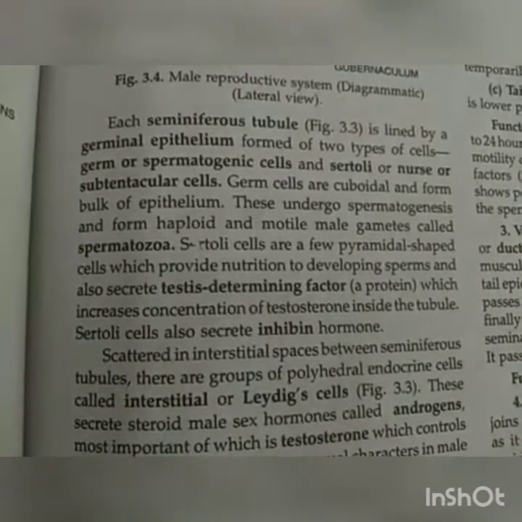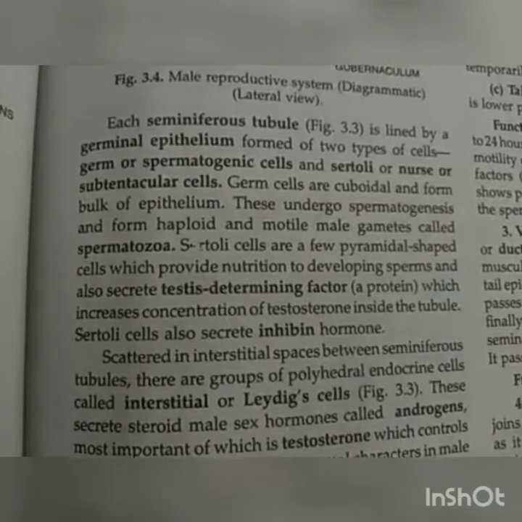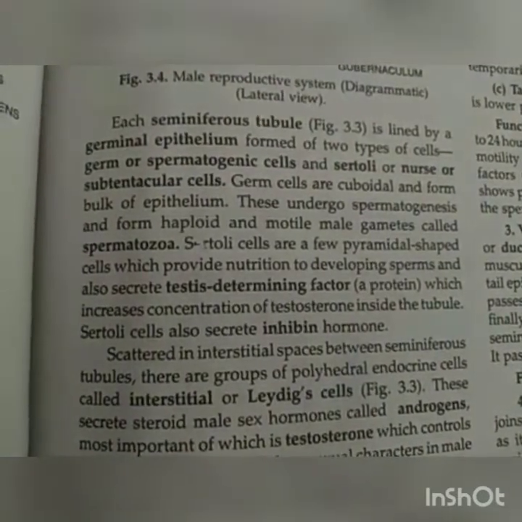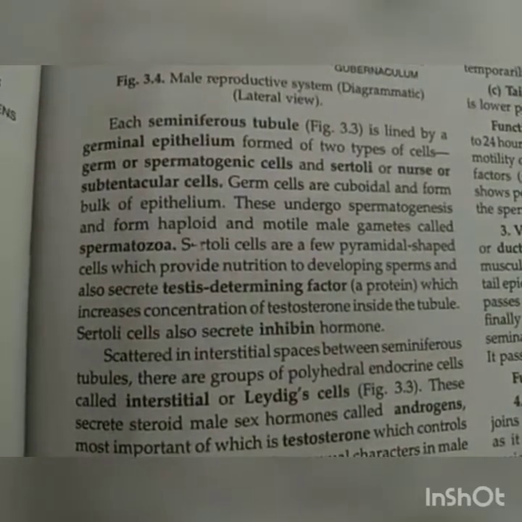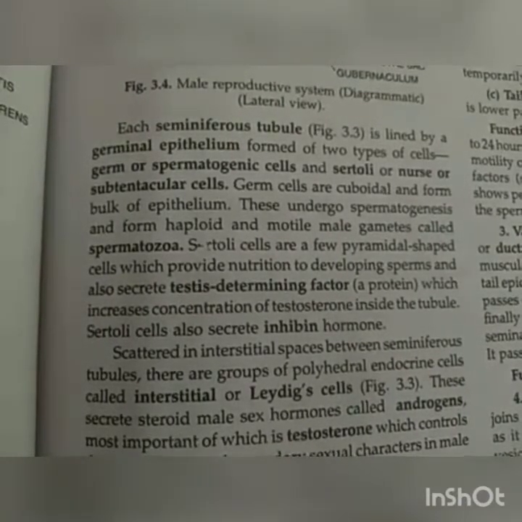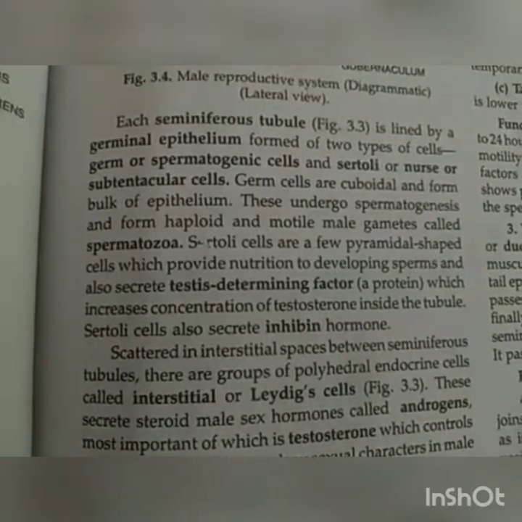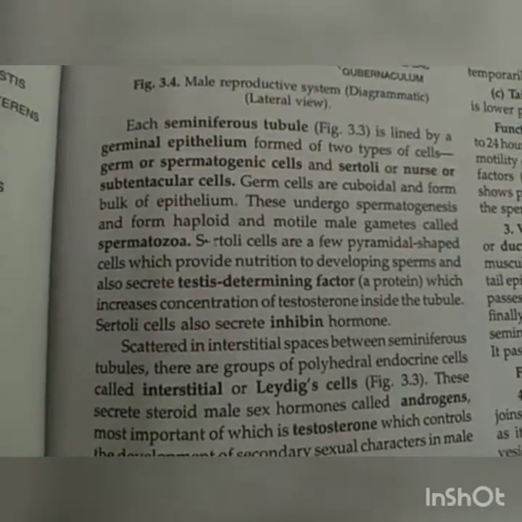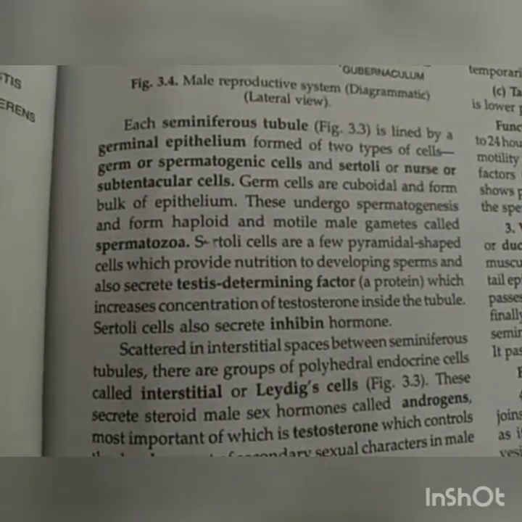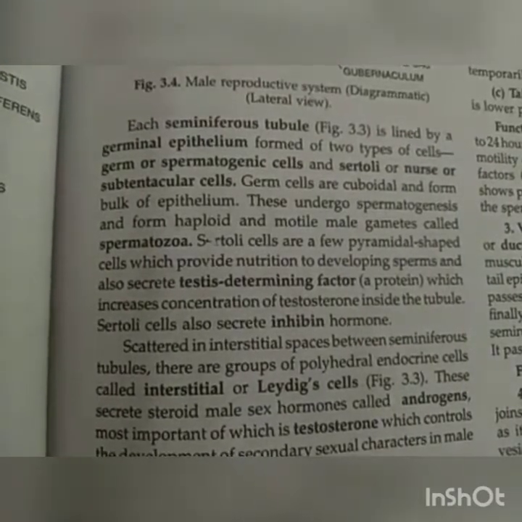The first one are the spermatogenic cells, which form the sperm, and the second one are the Sertoli cells, which provide nourishment to the growing cells. The germ cells are cuboidal in shape and they form the bulk of the epithelium, which means they form the maximum part of the epithelium. They undergo spermatogenesis to form haploid male motile gametes, which means the gametes produced by the process of spermatogenesis should be haploid and motile, that is, able to move from one place to another.